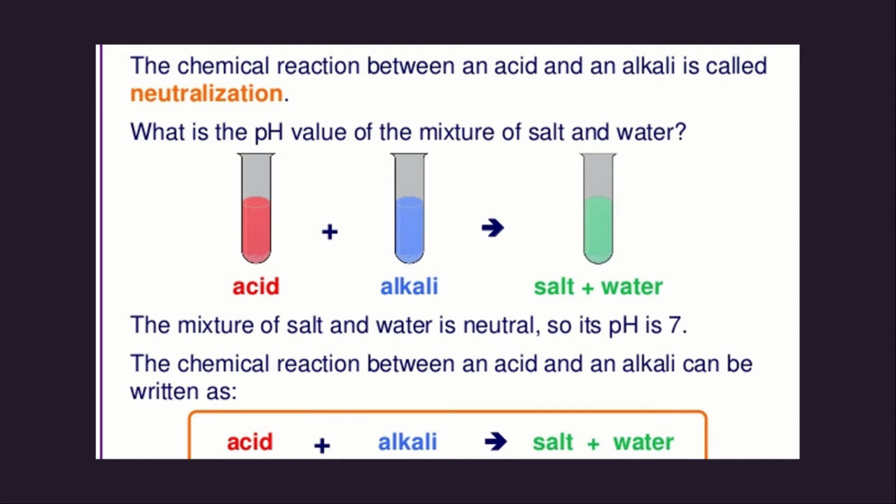What is the pH value of the mixture of salt and water? The mixture of salt and water is neutral. We know that acid has a pH less than 7 and alkali has a pH more than 7, whereas the product formed, salt and water, is neutral, which has exact pH 7. We have to know that a neutral chemical product has a pH value of 7. The chemical reaction between an acid and an alkali can be written as acid plus alkali gives salt plus water.